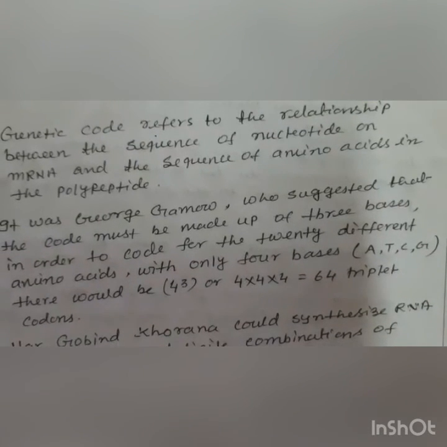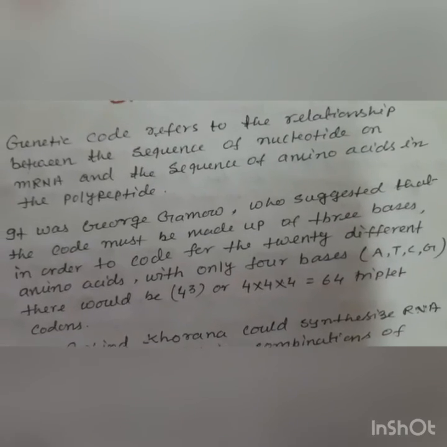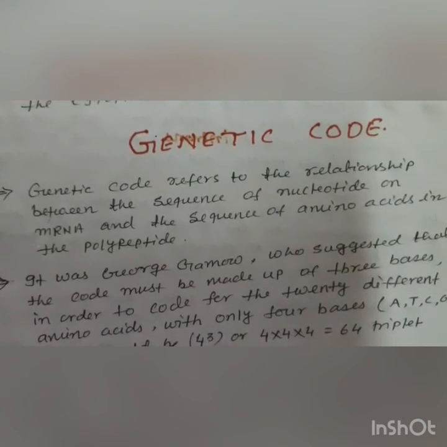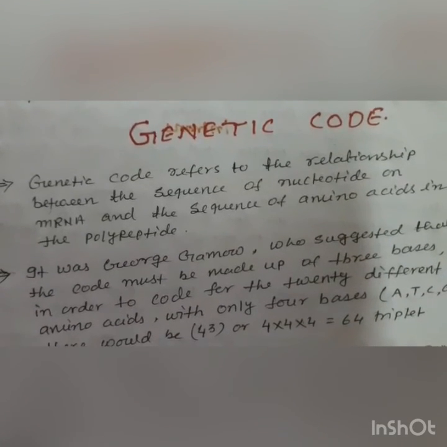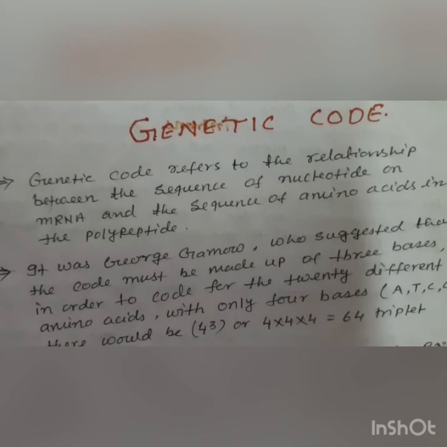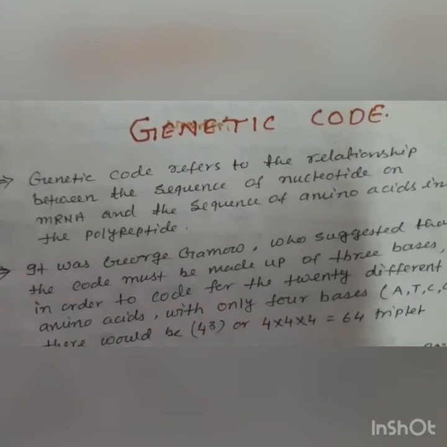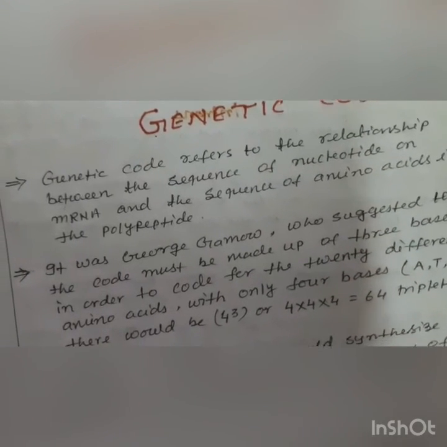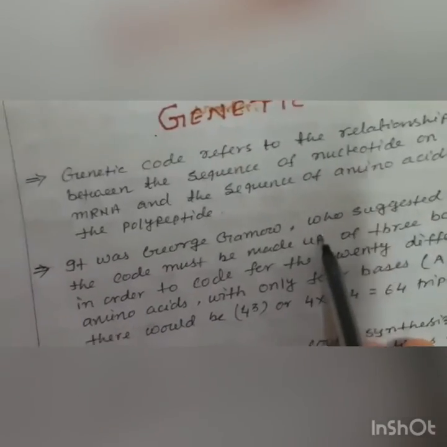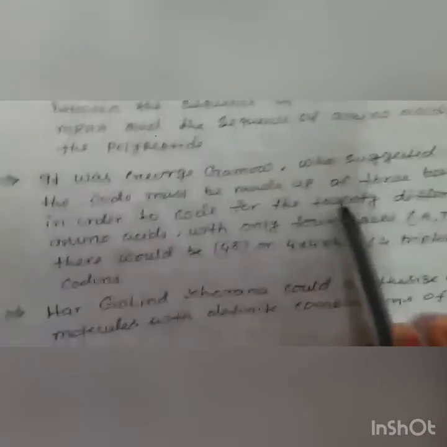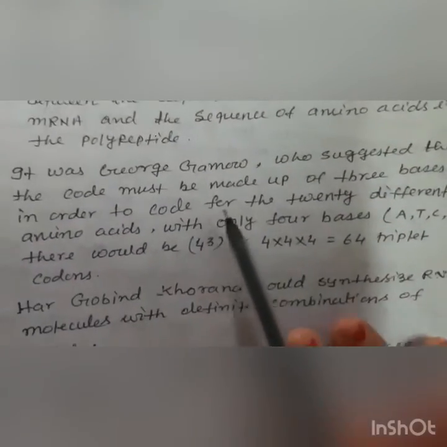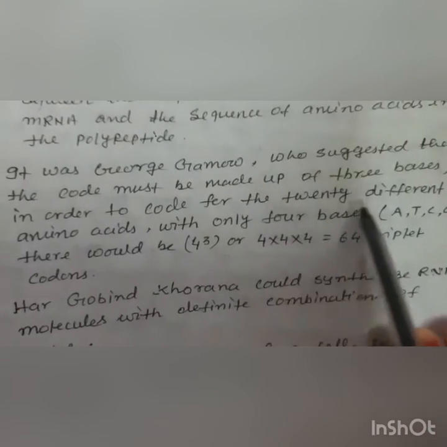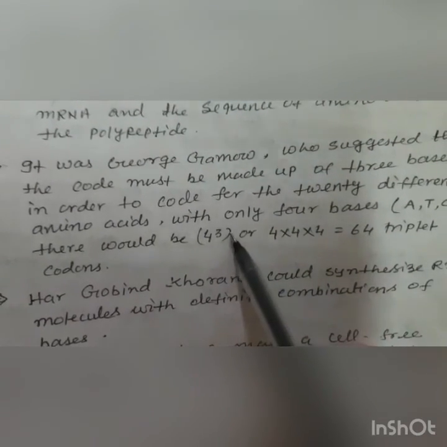Yes, my dear students, today we will discuss the new topic that is known as the genetic code. Genetic code refers to the relationship between the sequence of nucleotides on messenger RNA and the sequence of amino acids in the polypeptide chain. It was George Gamow who suggested that the code must be made up of 3 bases in order to code for the 20 different amino acids.